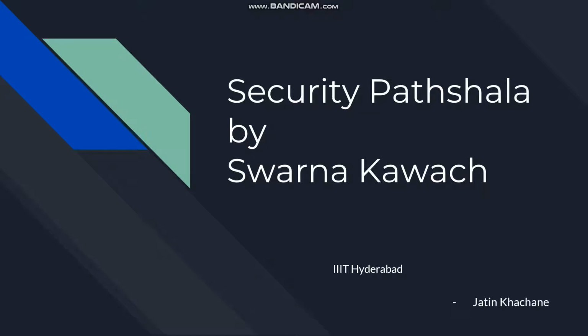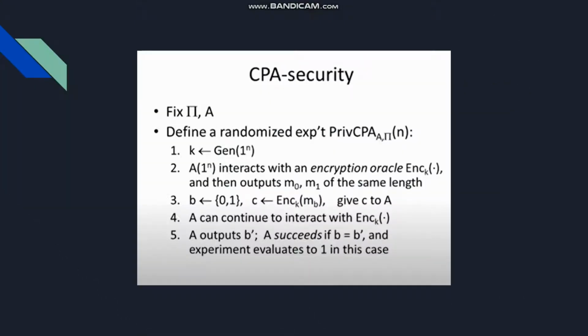In today's video, we will be looking at the mathematics for the CPA security, and also we will be looking at the various modes of operation for the same. To define the CPA security mathematically, first we will define one randomized experiment in which pi is the fixed encryption scheme, A is an attacker, and N is the security parameter.